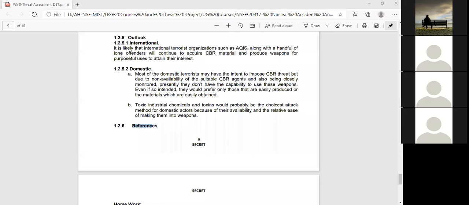Roll number 6 Hakimuzzaman. Roll number 7 Hashibul. Roll number 8 Ishrat Jahan Sharani. Roll number 9 Istiak Muhammad Shoel Rana. Istiak, are you here?